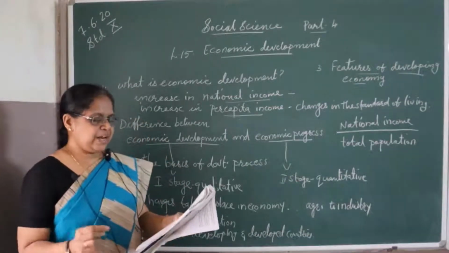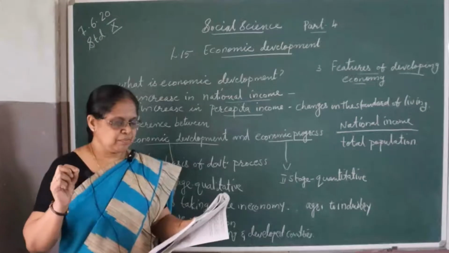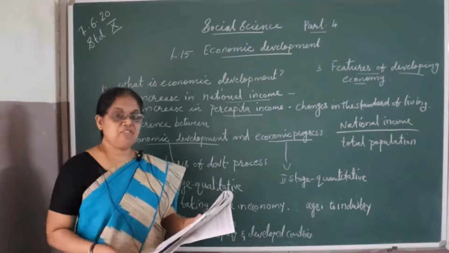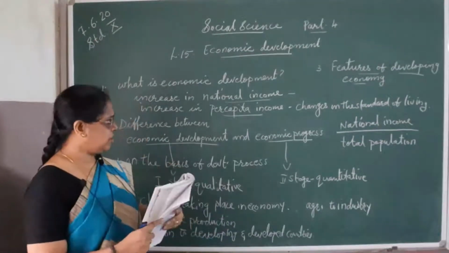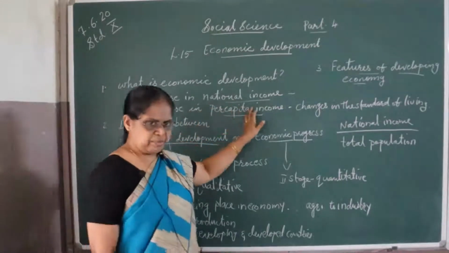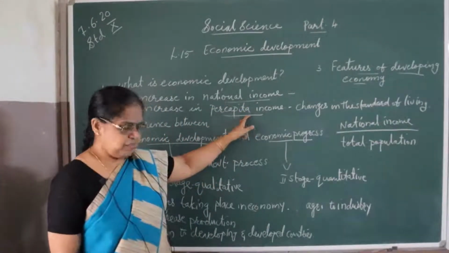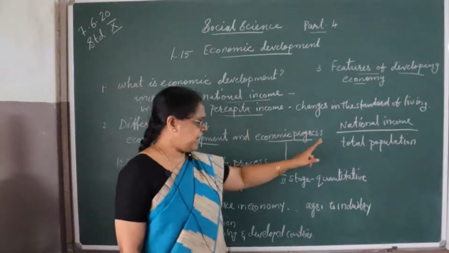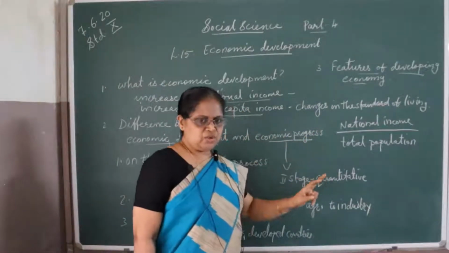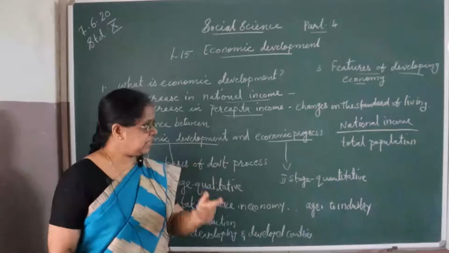Economies of developed and developing countries are separated on the basis of per capita income. We have already seen what per capita income is. Per capita income means national income divided by total population.